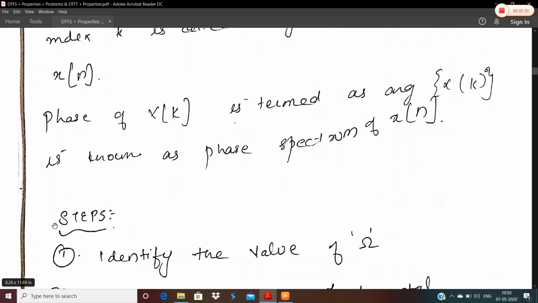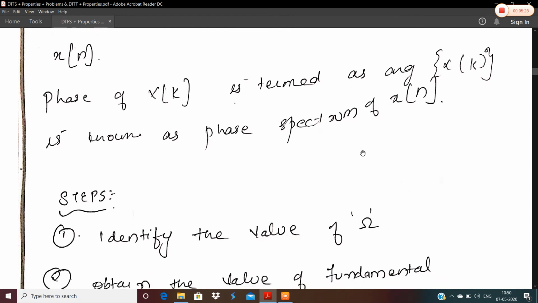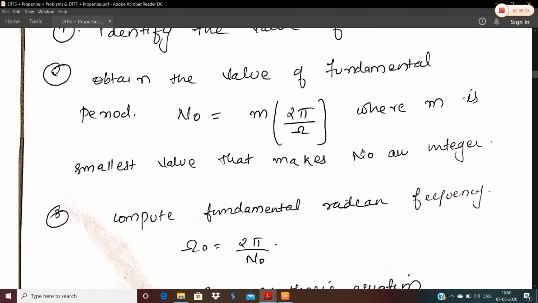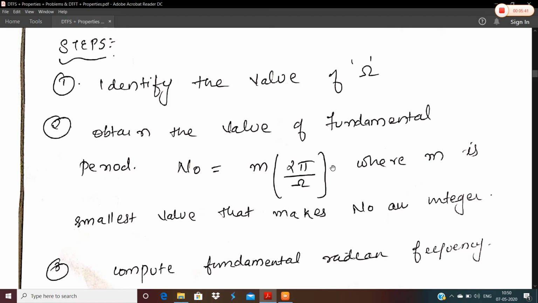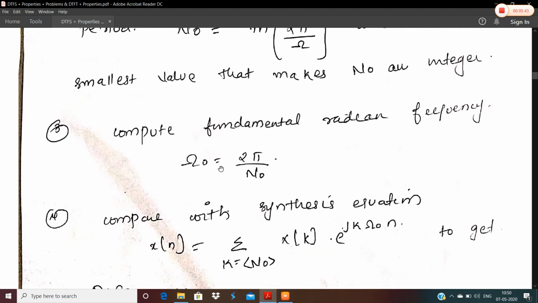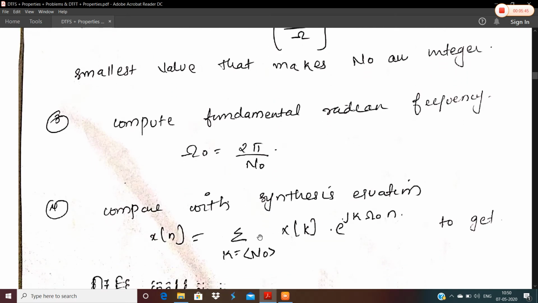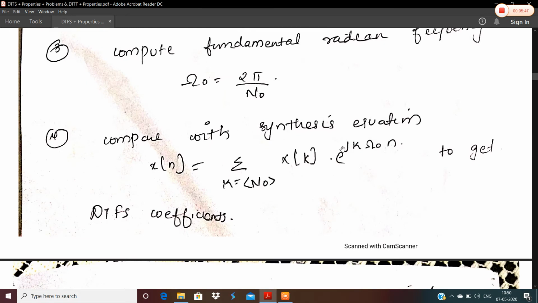Same way, the phase of X(k) is termed the argument of X(k), and if you plot it versus k, then it is known as the phase spectrum of x(n). So these are the steps being summarized. First, we identify the value of omega, then we obtain the fundamental period N0 using this formula, then we compute the fundamental radian frequency omega naught, and at last we compare it with the synthesis equation.